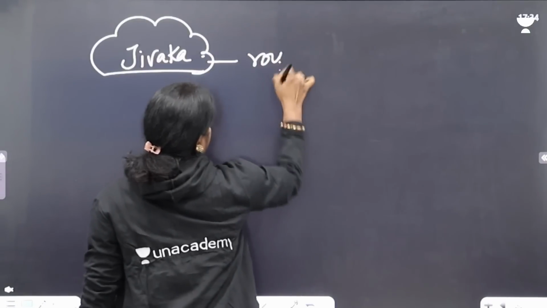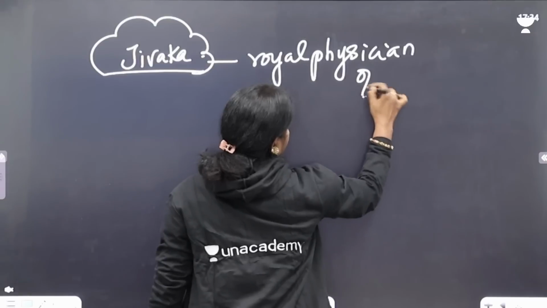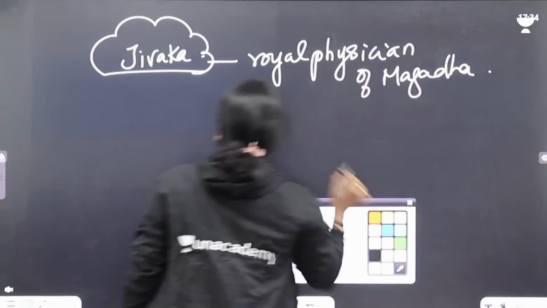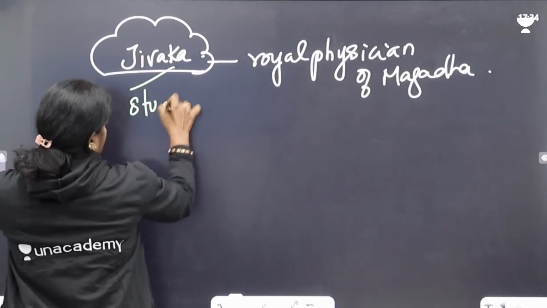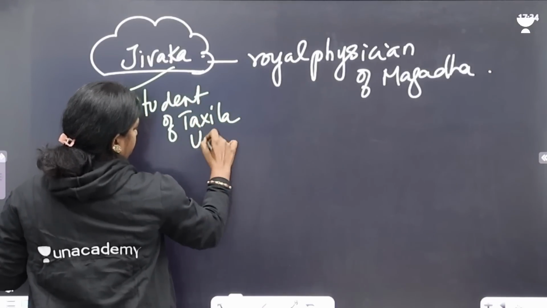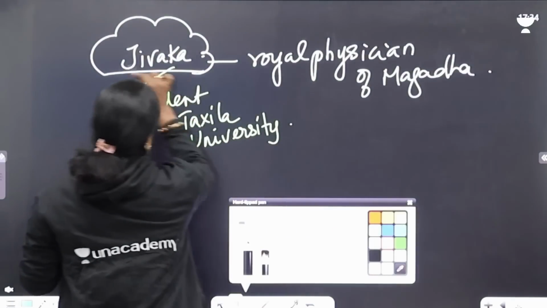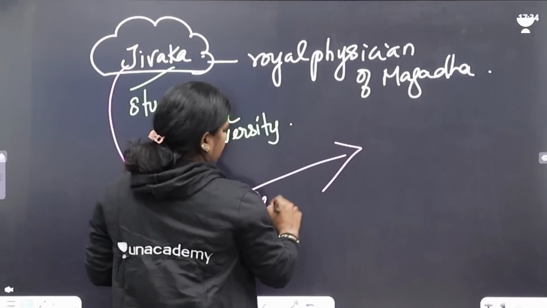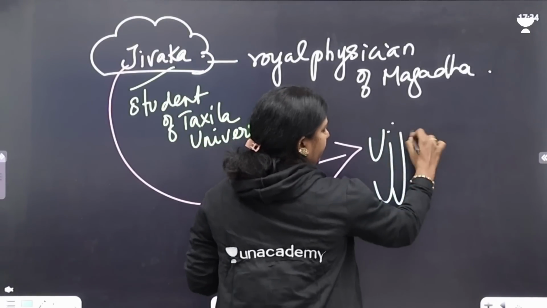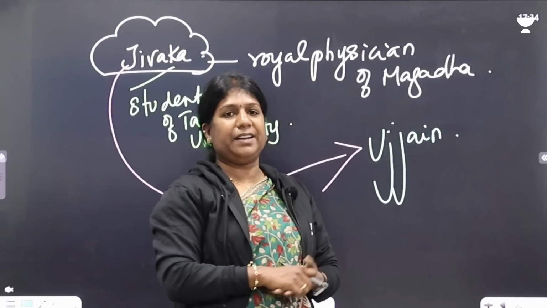Jivaka, the royal physician of Magadha. If you look at Jivaka, he was a student of Takshila University. Now Jivaka was sent to Avanti, to Ujjain, to treat whom? To treat Chanda. So when he was sent to Ujjain to treat Chanda, Jivaka treated Chanda.